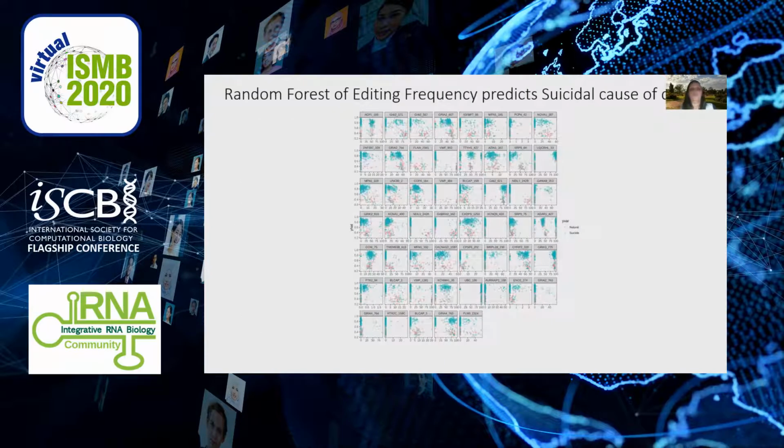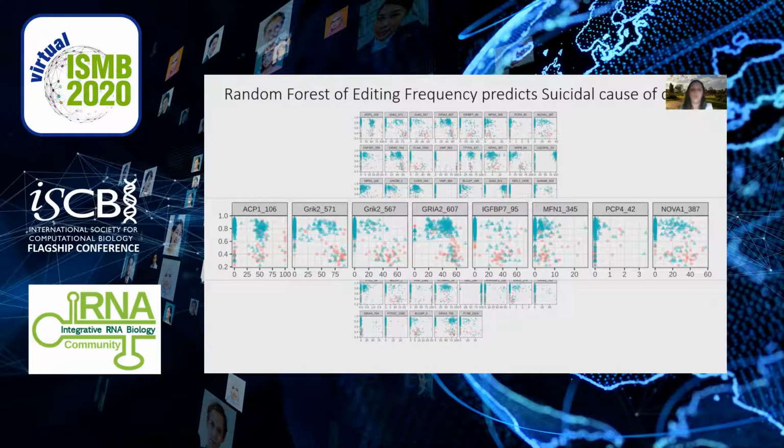Using random forest models, we create a model with an 18% error rate using excitome editing frequencies. These graphs here show the top editing sites using prediction of suicide or natural causes of death. If we look at the top row, which are the top predicted biomarkers, we see clear clustering of suicide in red and natural causes in blue.